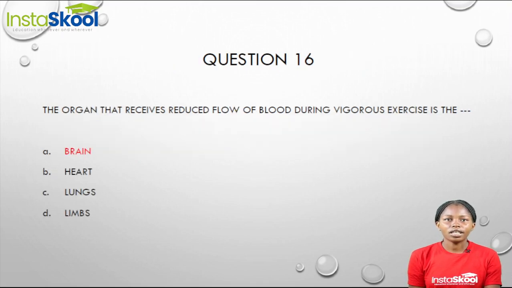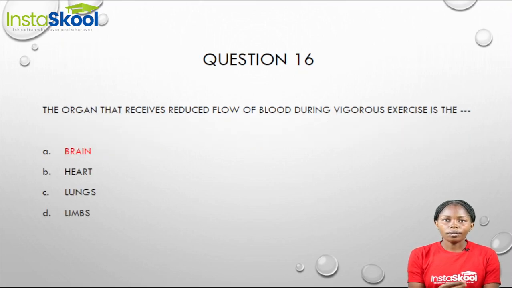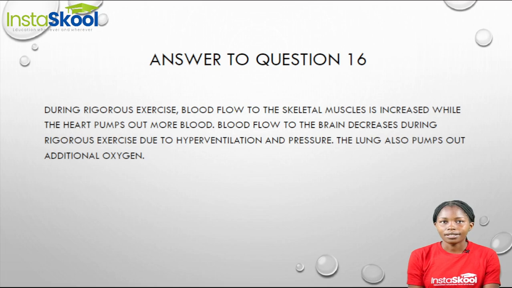The organ that receives reduced flow of blood during rigorous exercise is the dash. Now, during rigorous exercise, blood flow is increased to the skeletal muscles, while the heart functions in pumping out more blood. But blood flow to the brain is decreased, and this is due to hyperventilation and also pressure. Now, going back to our question, the organ that receives reduced flow of blood during rigorous exercise is the brain. That's our option A.